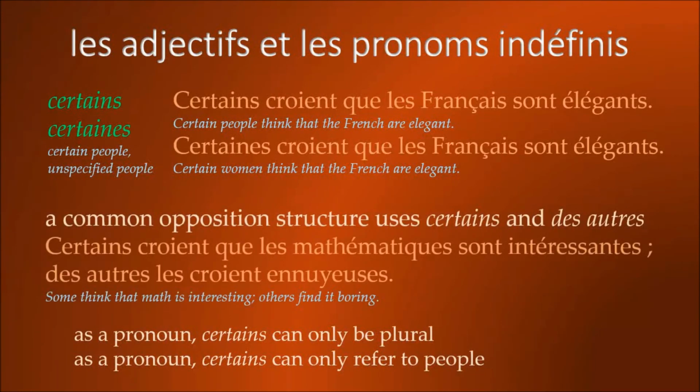A common opposition structure uses certains and des autres. For example, certains croient que les mathématiques sont intéressantes. Des autres les croient ennuyeuses. Some think that math is interesting, others find it boring. So if you need to divide people into two opposite camps, without a strict criterion between them, you can use this structure. Certains and des autres. Again, des autres in more formal writing will become d'autres. Certains croient que les mathématiques sont intéressantes, d'autres les croient ennuyeuses.